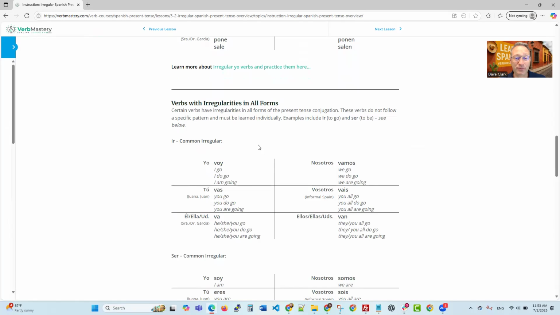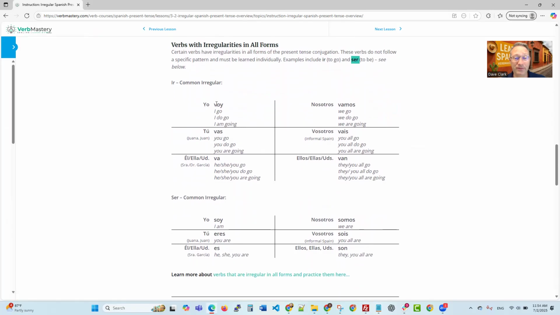Now let's look at verbs with irregularities in all forms. Certain verbs have irregularities in all forms of the present tense conjugation. These verbs do not follow a specific pattern and must be learned individually. Examples include ir, which means to go, ser, which means to be, and we'll take a look at those below.